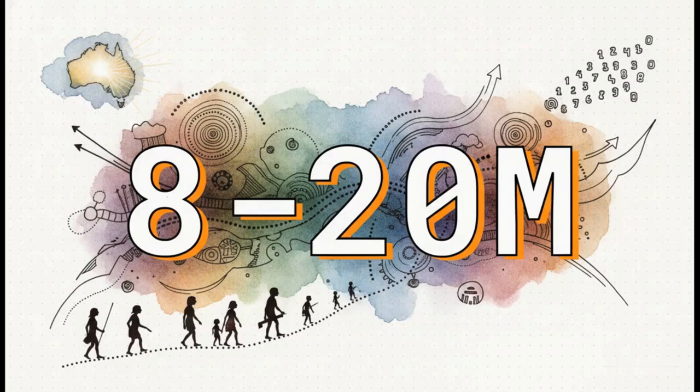Now, if we start from our baseline of roughly 750,000 to 1 million people in 1788 and apply long-term demographic growth to that, the math is frankly striking. Our model yields somewhere between 8 to 20 million Aboriginal Australians today. And to put that into perspective for a global comparison, we can look at the Maori population in New Zealand or Native American demographics. When we apply their historical recovery and growth rates to the vast land area of the Australian continent, this 8 to 20 million range actually aligns perfectly with global indigenous modernization metrics.